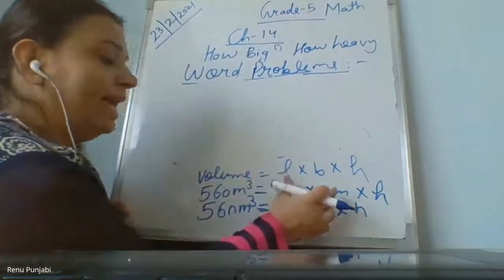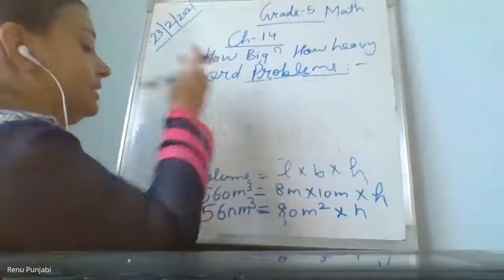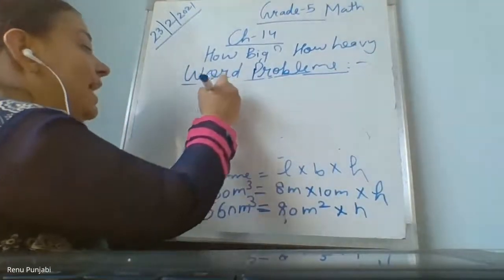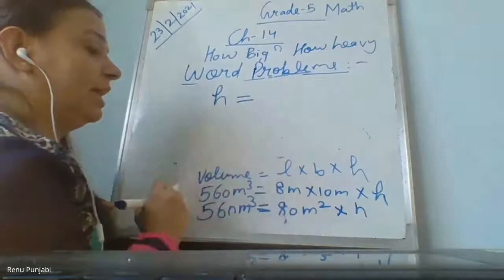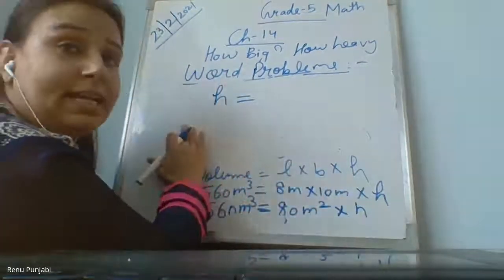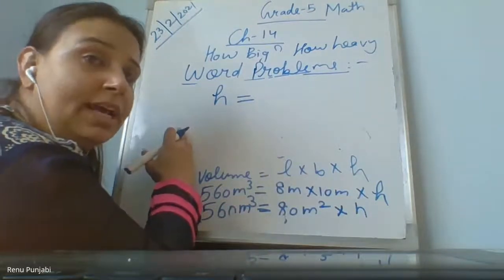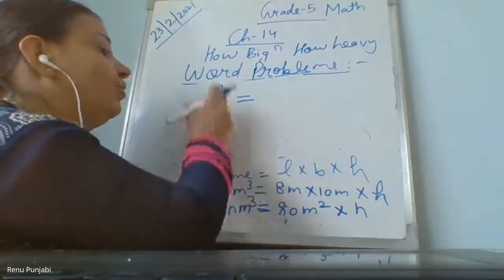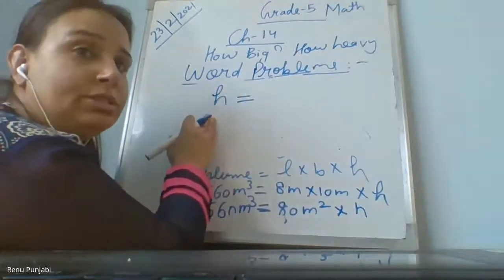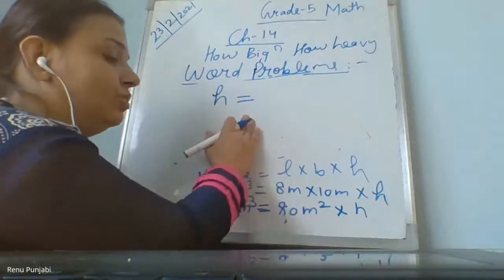After multiplying these values which are given to us, the next step is we bring the h here, then we put the equal to sign. Whatever the value is missing, if the breadth is missing, we bring the breadth this side. If the height is missing, we bring the height this side and we find the height. Whatever we need to find, we bring it before the equal to sign because we need to find the height right now. Height equals to what?